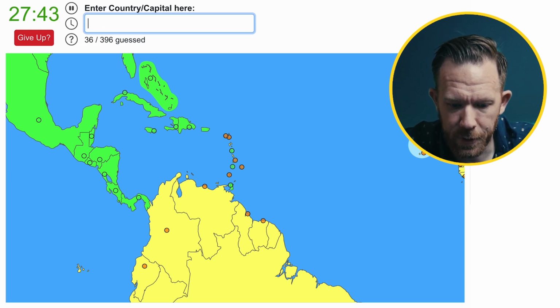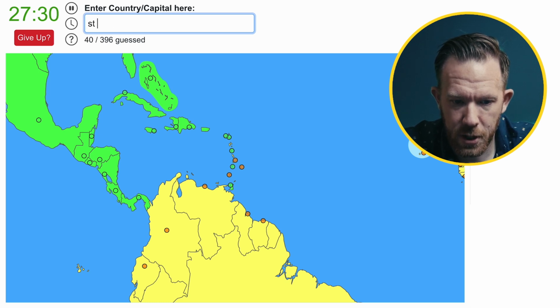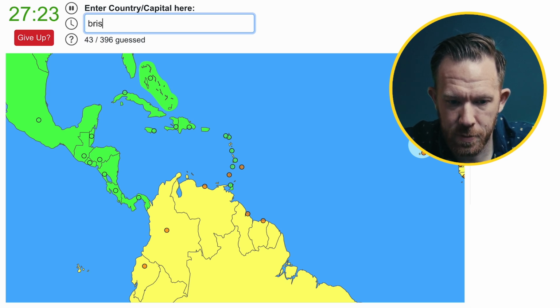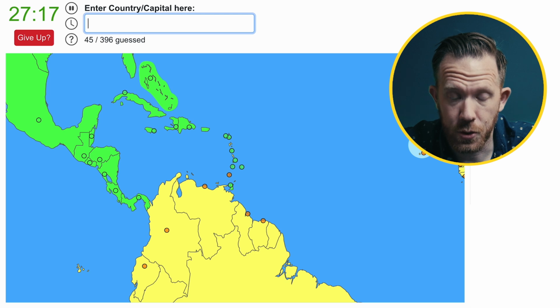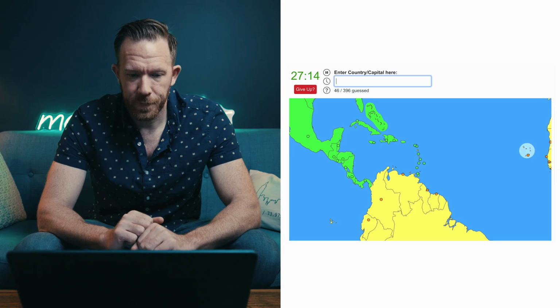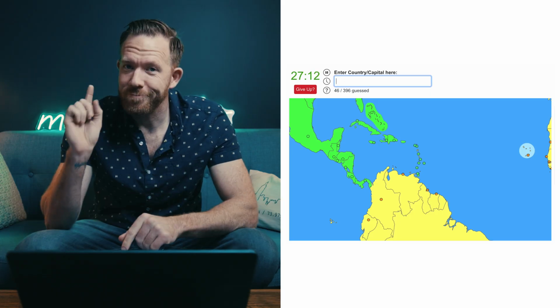Nice. What else? We got Antigua and Barbuda, and that is St. John's. We have St. Kitts and Nevis, which is Basse-Terre. Then we have St. Lucia, which is Castries. Barbados, Bridgetown. And then what am I missing here? Oh, Grenada, which is St. George. Voila, North America. Done.